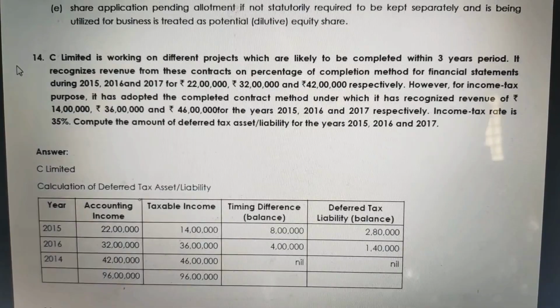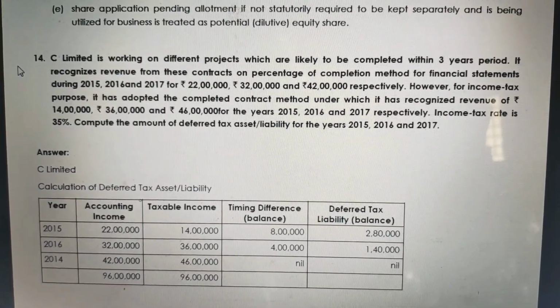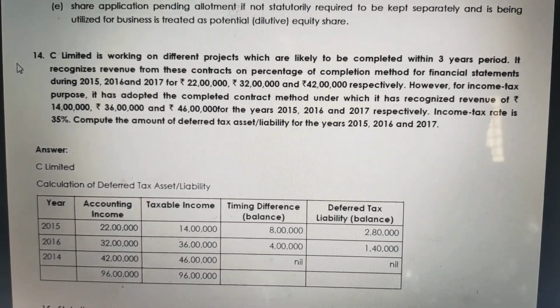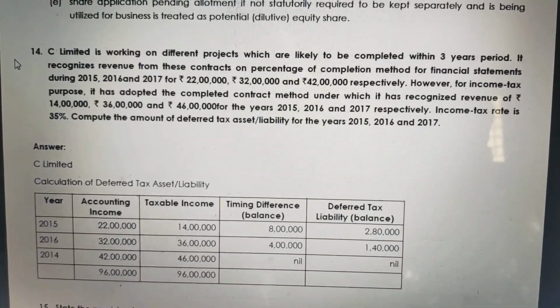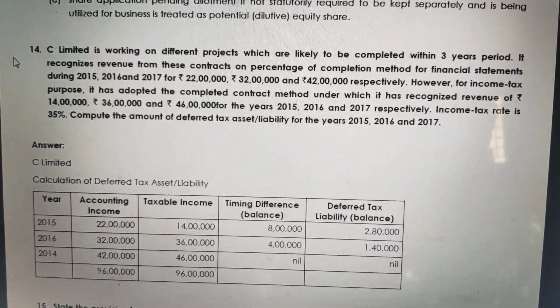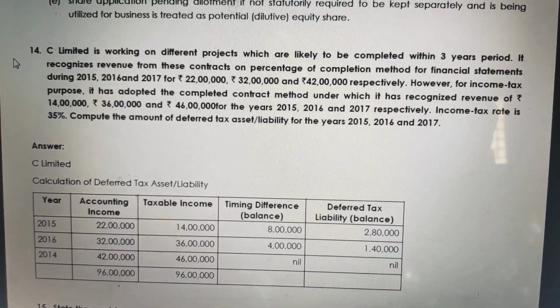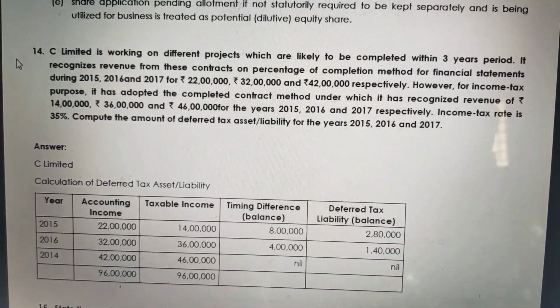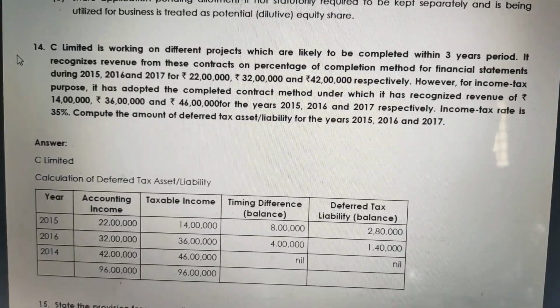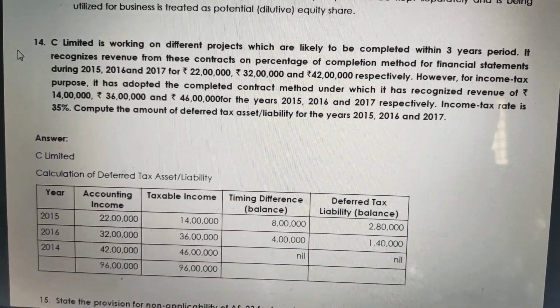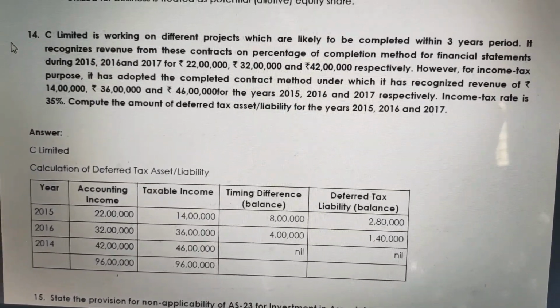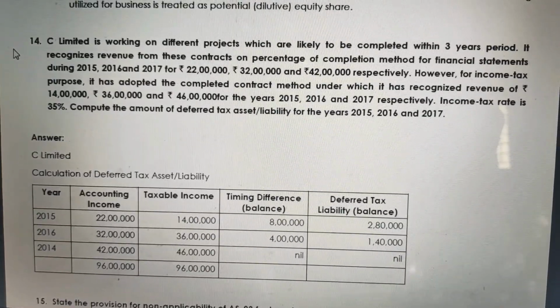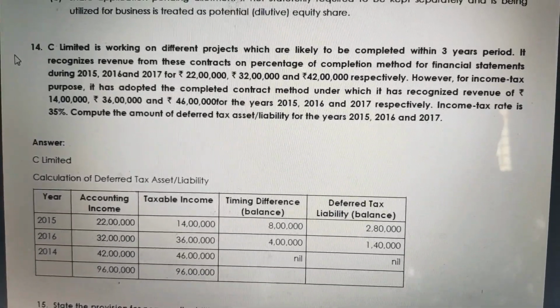For income tax purposes, they have adopted the completed contract method. The revenue recognition was 14 lakhs, 36 lakhs and 46 lakhs for 15, 16 and 17 respectively. Income tax rate is 35%. Calculate the amount of deferred tax asset or liability in the years 2015, 16 and 17.